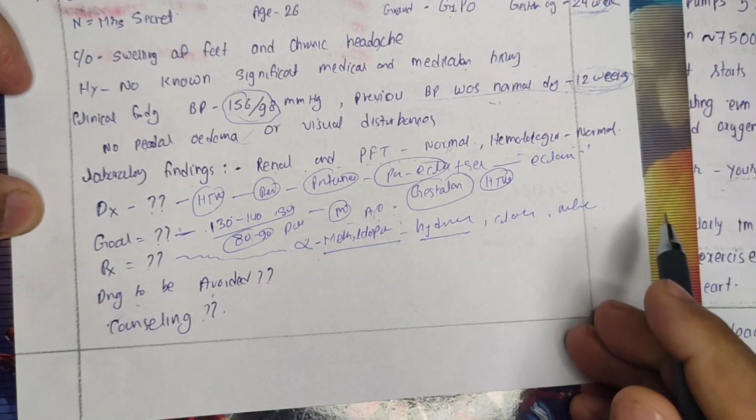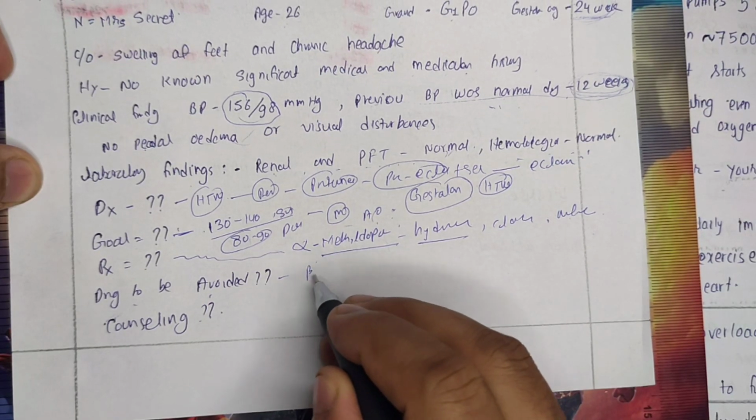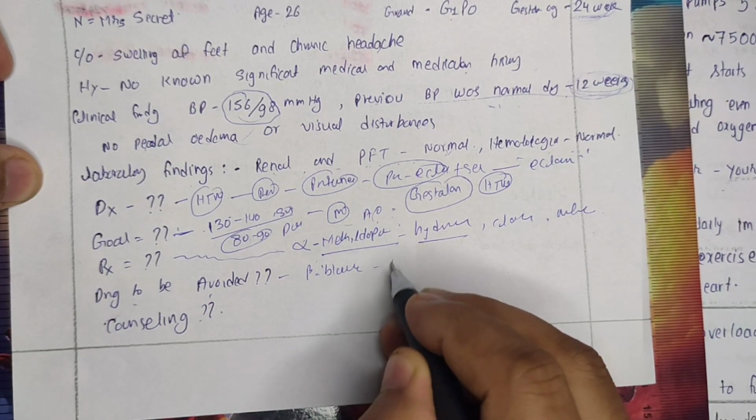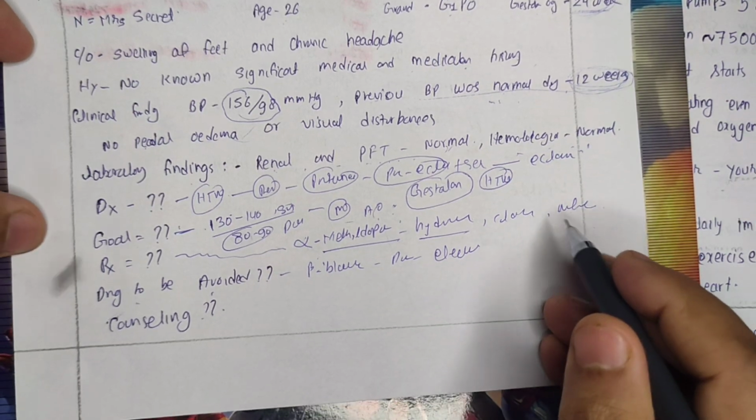So what drugs need to be avoided, right? As I have mentioned, some drugs like beta blockers, diuretics and others may lead to severe electrolyte imbalance. Those need to be avoided.